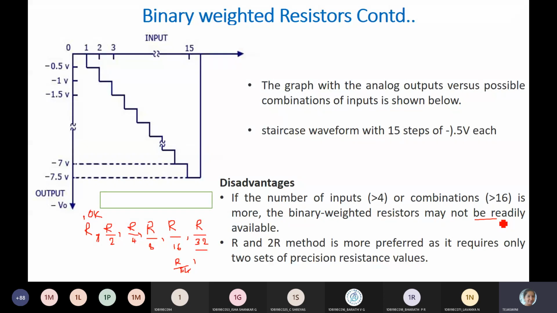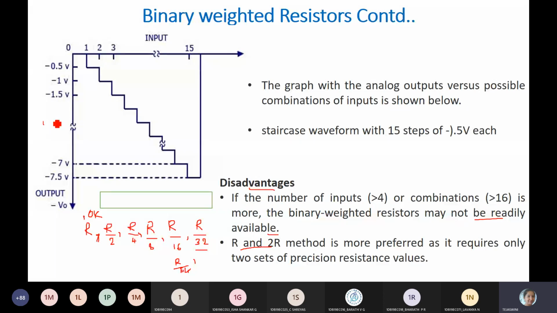Instead of that, you can go with only two resistance values, that is the R and 2R method, or I can say the R2R ladder. Here you have to use only two sets of precision resistance values. If I take R as 10k, 2R will be 20k. You can use the combination of 10k and 20k resistances. The problems seen here should not happen in the R2R ladder.